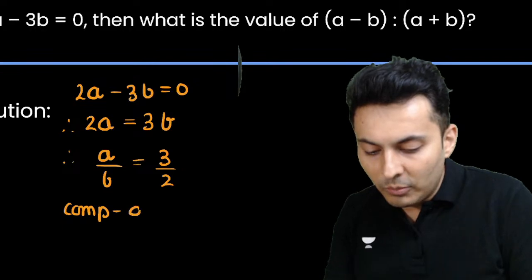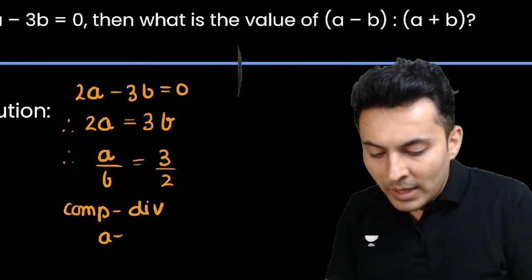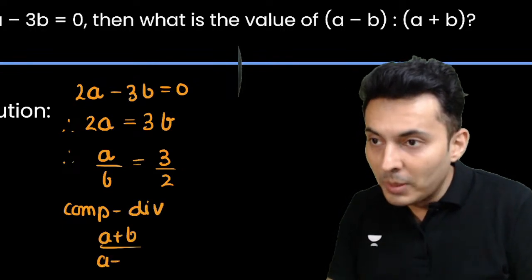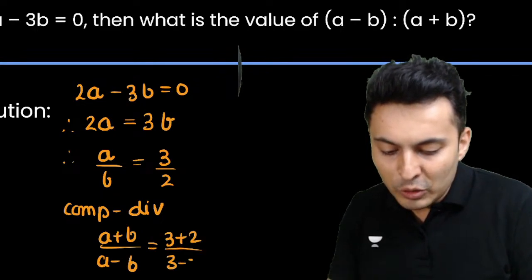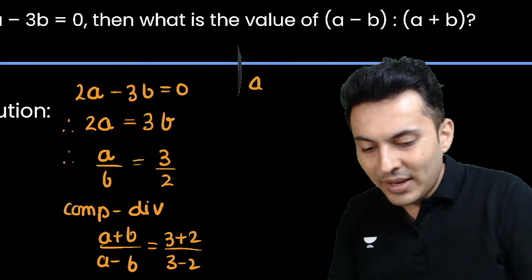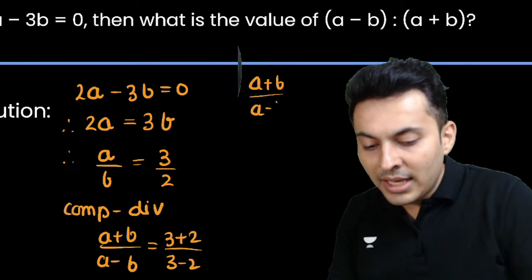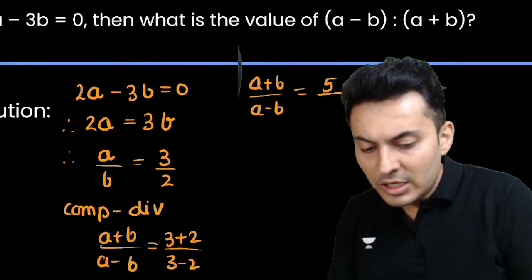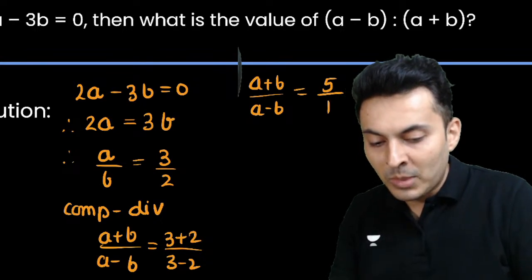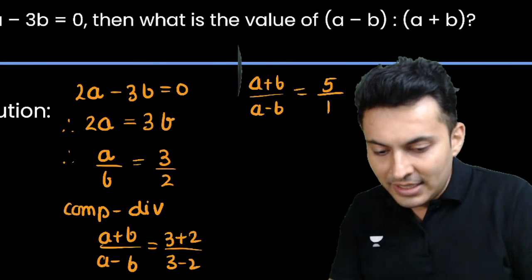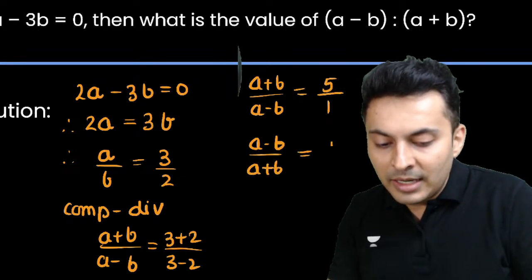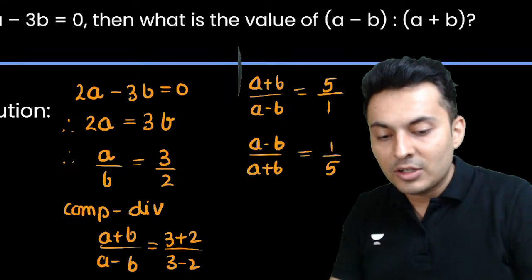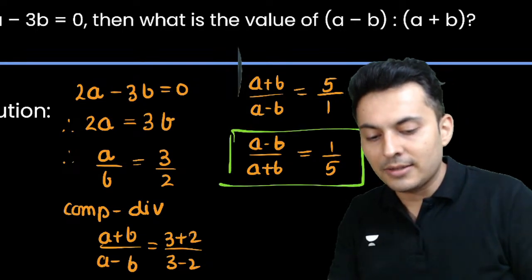So using componendo dividendo, numerator plus denominator upon numerator minus denominator is numerator plus denominator upon numerator minus denominator. So a plus b upon a minus b will be 3 plus 2 is 5, 3 minus 2 is 1. But the question is exactly opposite. So therefore a minus b upon a plus b will be just 1 by 5. So I think that is the answer.